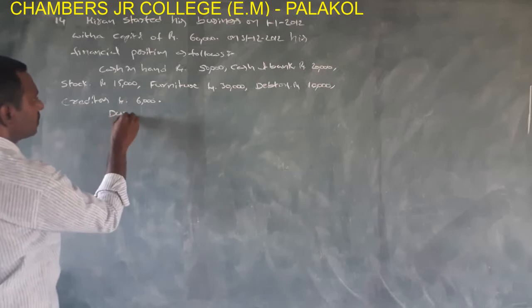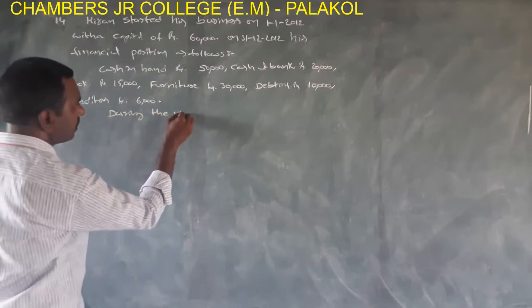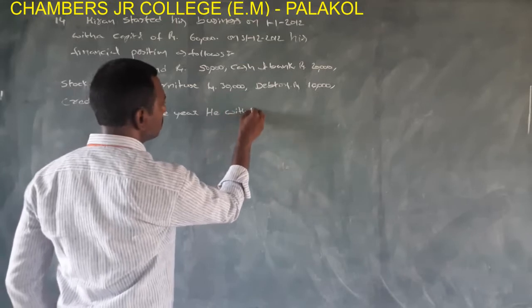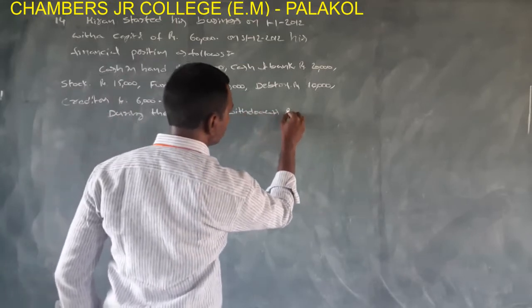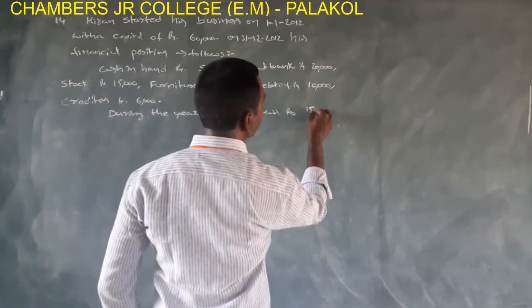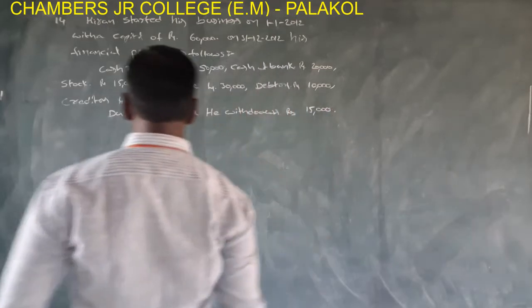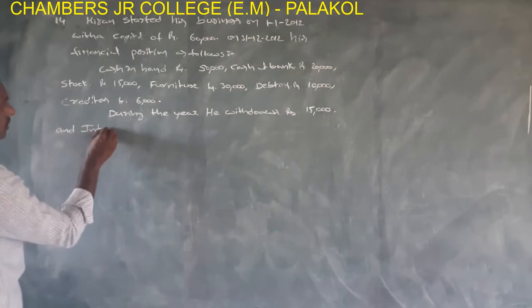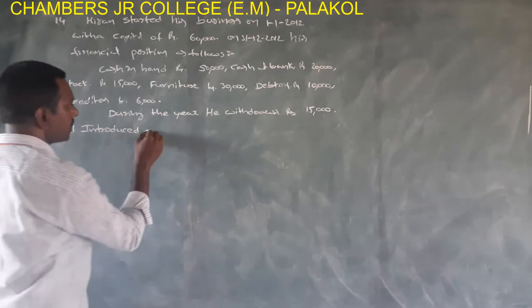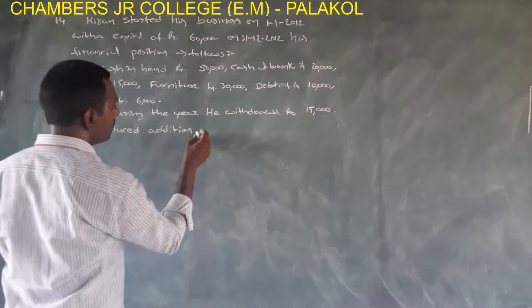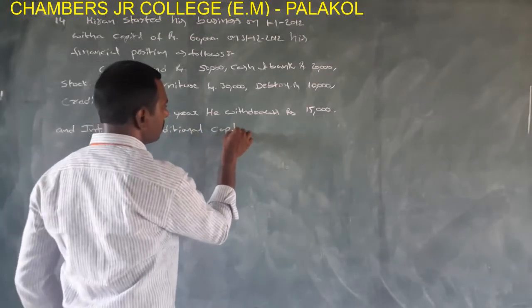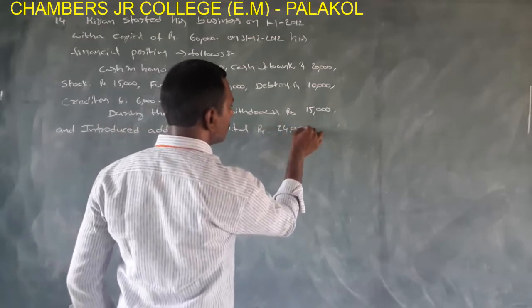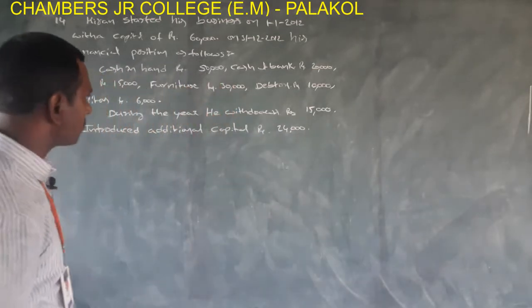During the year, he withdraws rupees 15,000, and introduced additional capital rupees 24,000.